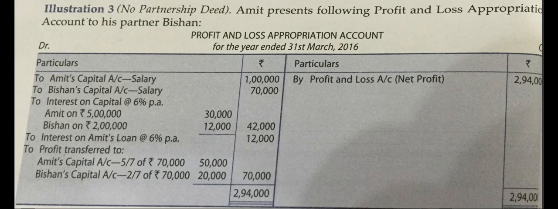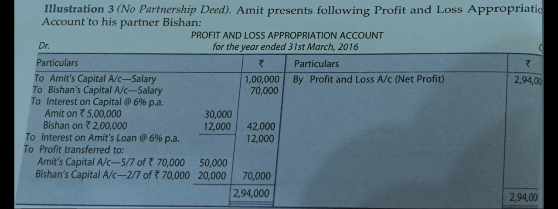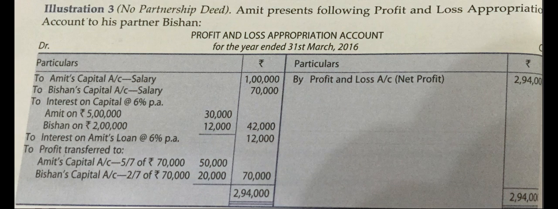This is the profit and loss appropriation account that is already prepared. So we have the profits and the losses, 2,94,000. Amit's capital salary 1 lakh, Bishan's capital salary 70,000. That means salary, remuneration has been paid to Amit and Bishan. Interest on capital at the rate of 6% per annum. Amit has a capital of 5 lakh and 6% per annum interest on capital comes to 30,000. Bishan has a capital of 2 lakhs and 6% per annum interest comes to 12,000.